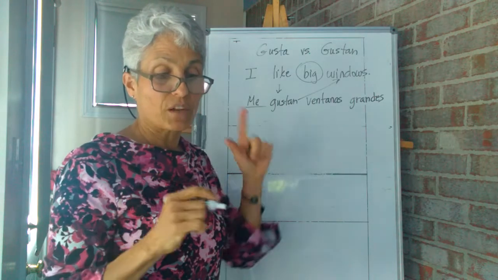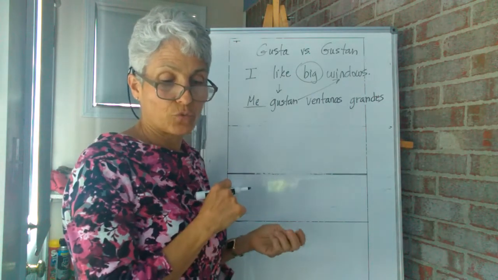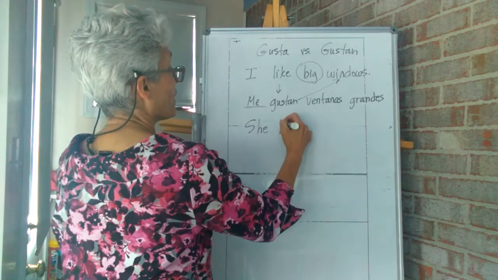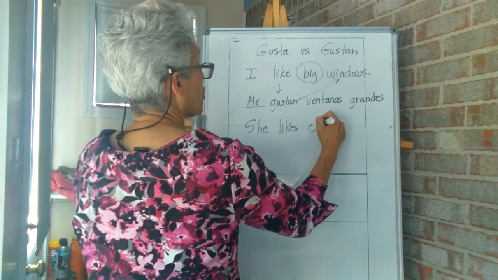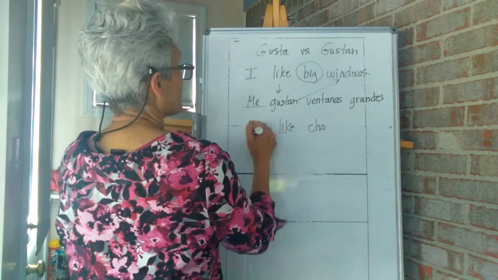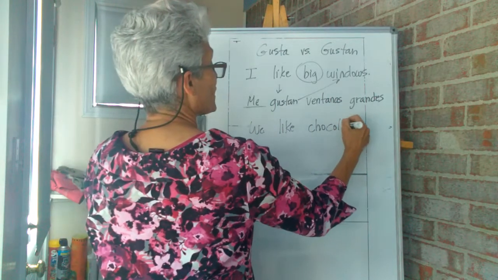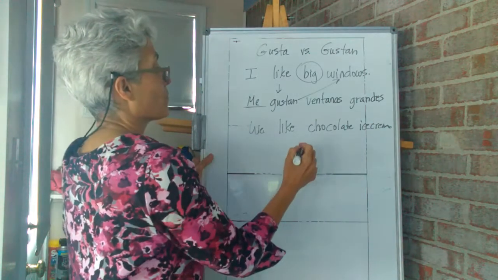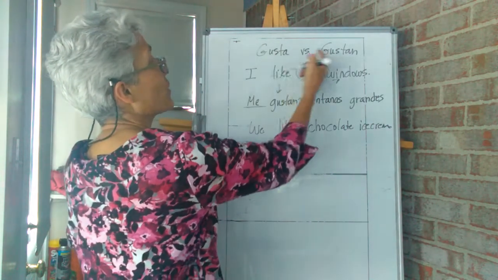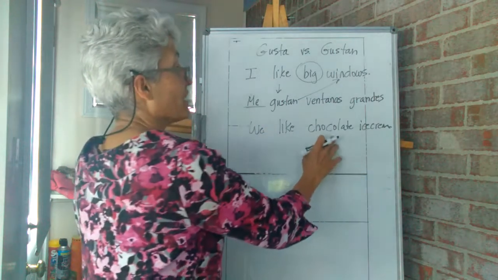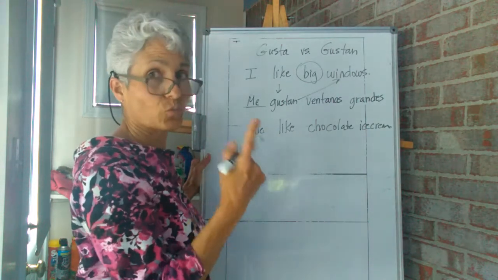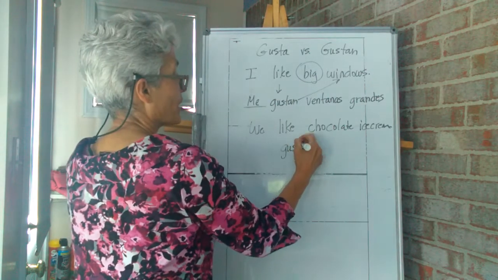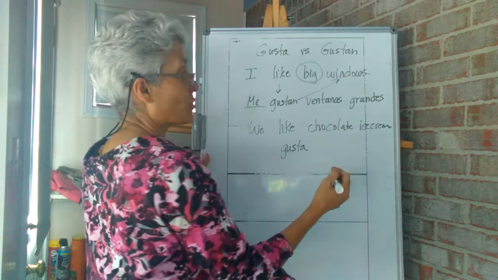I'm going to do one more, and then I'm going to give you the assignment, the extra activity you're going to do for me. She likes chocolate ice cream, okay? Let's say we. We like chocolate ice cream, okay? So, like is either gusta or gustan, depending on what you're liking. Is chocolate ice cream many things or just one thing? It's only one thing. So we're going to use gusta. Okay? Gusta.